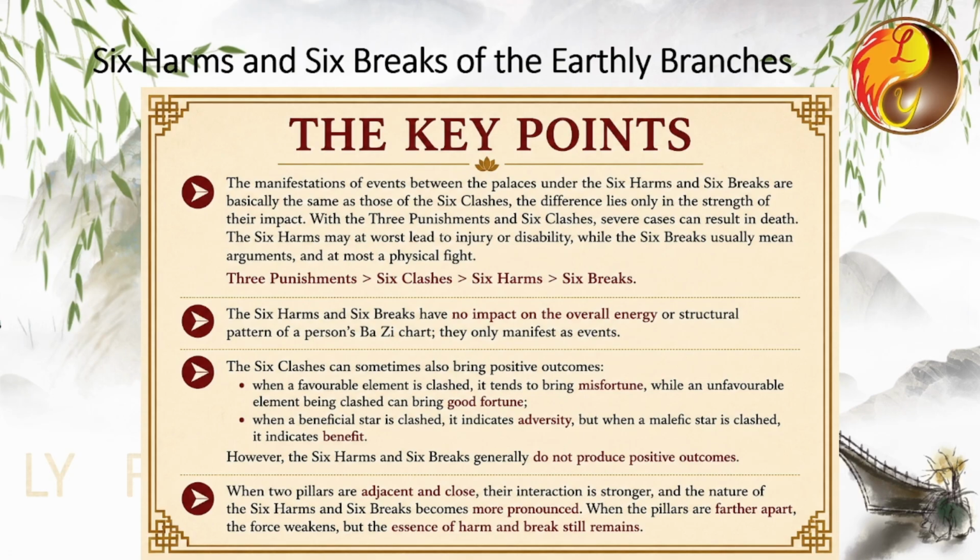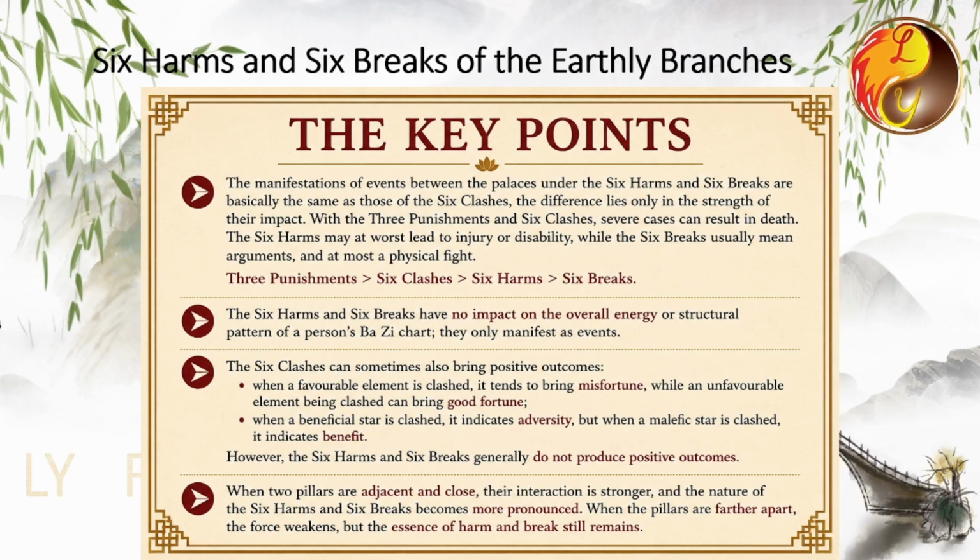We know that the earthly branches can be classified into combinations, clashes, breaks, harms, and punishments. Later on, we'll build on these concepts and walk through real cases together, and your understanding will gradually become clearer. The 6 harms and 6 breaks have no impact on the energy or pattern of a person's Bazi chart. They only manifest as events.